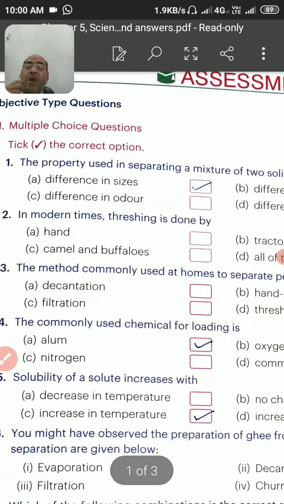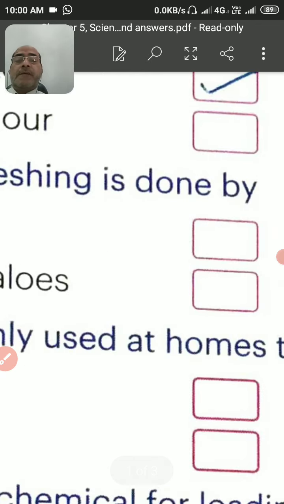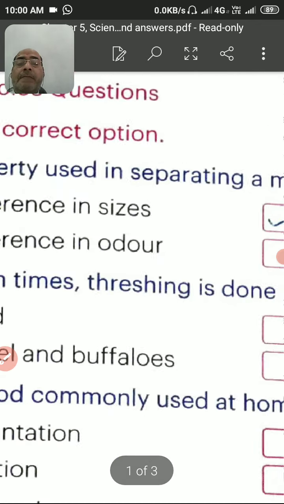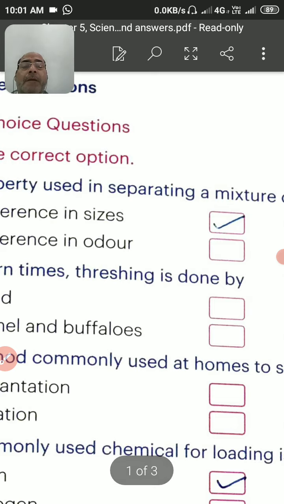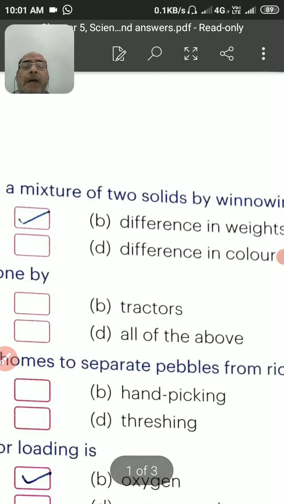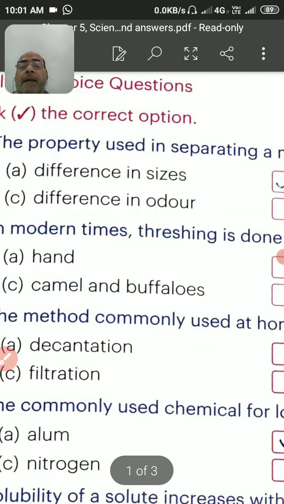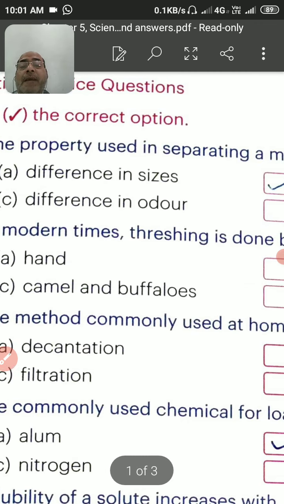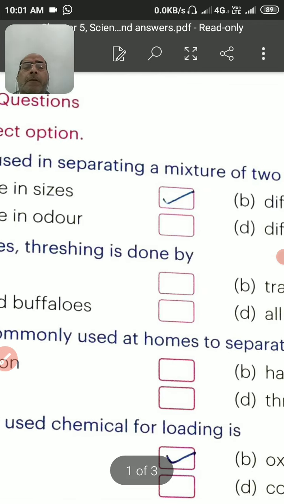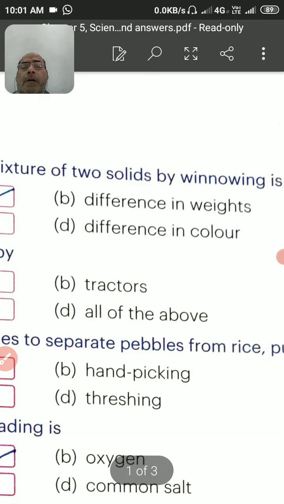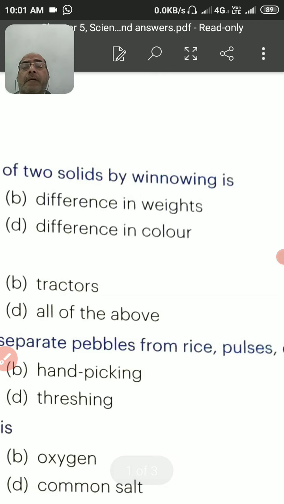That you have to solve it. Come to question number 1. Dear student, this question number 1, which you can read here: the property used in separating a mixture of two solids by winnowing is, that is the answer number A. Answer will be A, differences in size. And B, that is the differences in weight. So the answer will be the difference in weight.